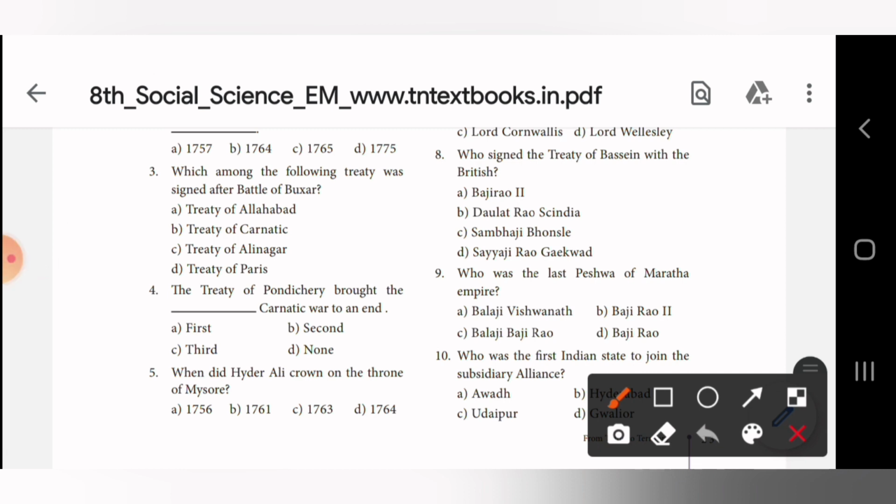A is the answer, Treaty of Allahabad. Fourth one, the Treaty of Pondicherry brought the dash Carnatic War to an end. Second Carnatic War, B is the answer. Fifth one, when was Hyder Ali crowned on the throne of Mysore? B is the answer, 1761.